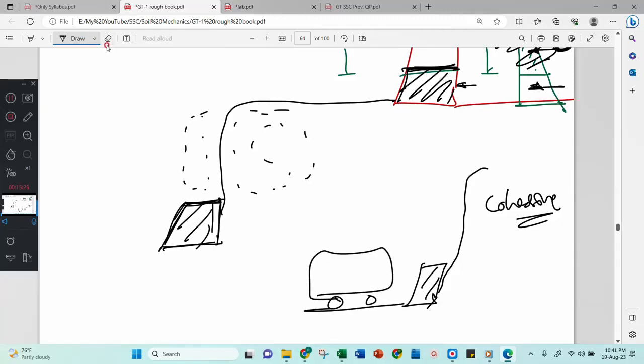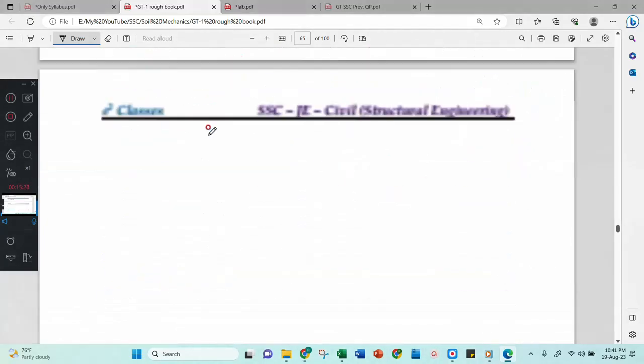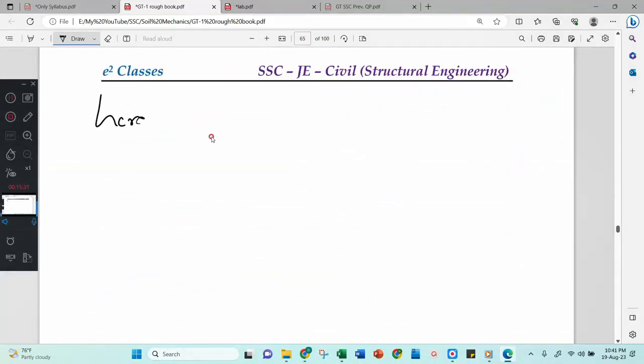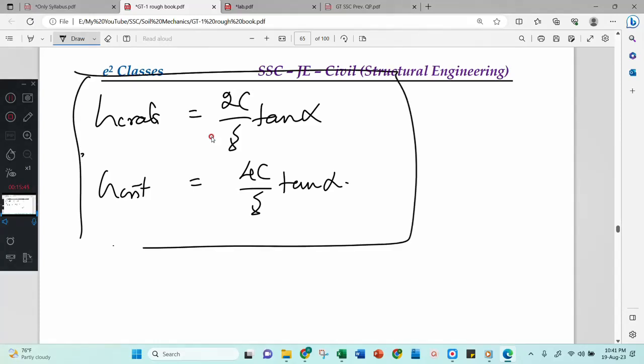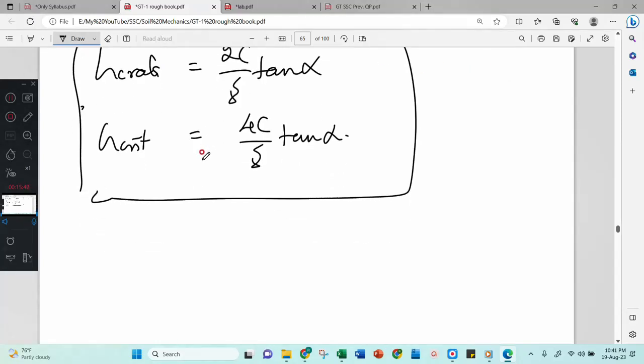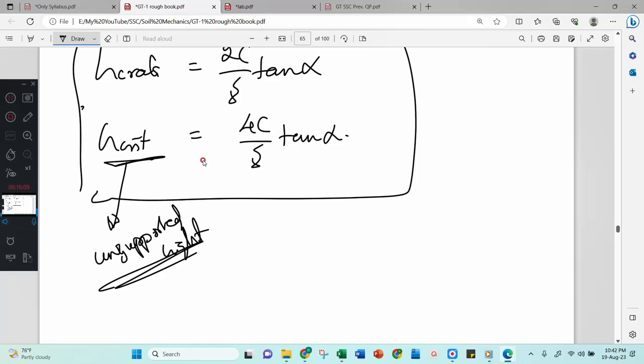Now, then what is H critical? This H crack you already know, that is the depth of the crack, 2c by gamma into tan alpha. Then H critical will be 4c by gamma tan alpha, just double. This is called the unsupported height. Unsupported height you can also call H critical.